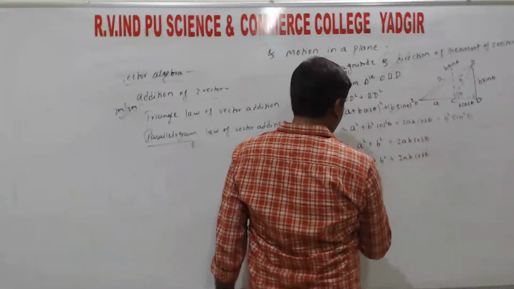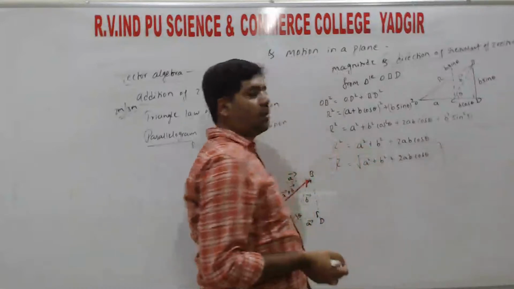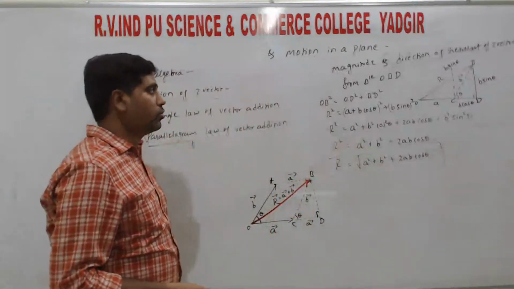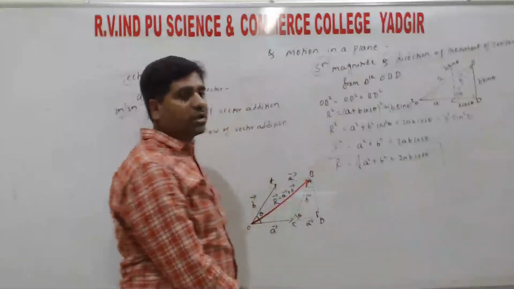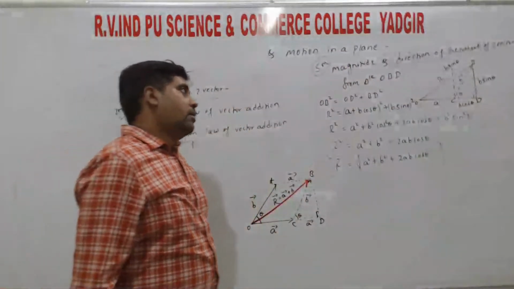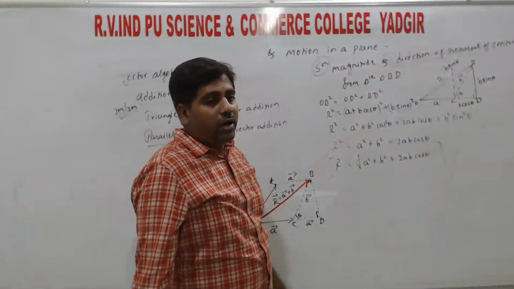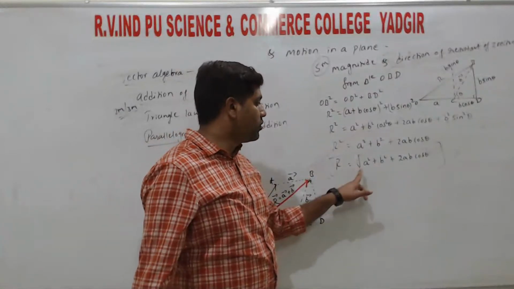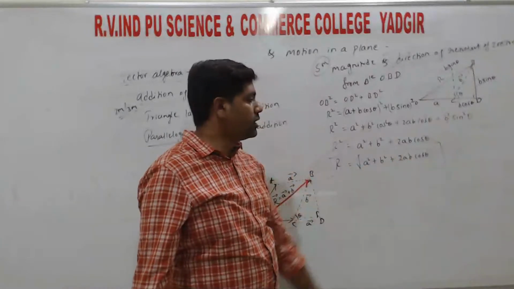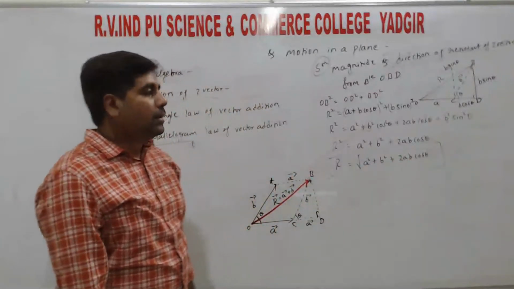So this gives the magnitude of the resultant. This is also very important for 5 marks. In 5 marks they ask for derivation: derive the relation for the magnitude and direction of a vector, right? So R is equal to the square root of A square plus B square plus 2AB cos theta, which gives the magnitude of the vector.